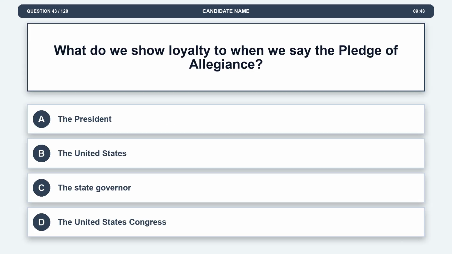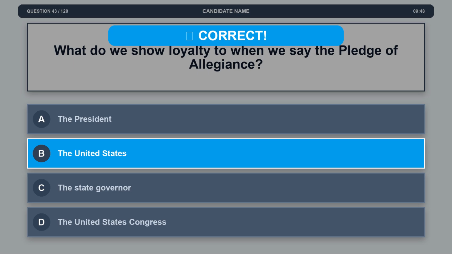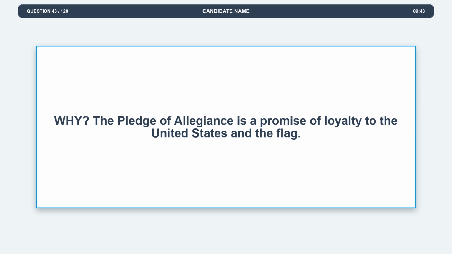Question 43. What do we show loyalty to when we say the Pledge of Allegiance? Option A. The President. Option B. The United States. Option C. The State Governor. Option D. The United States Congress. The correct answer is option B. The United States. Explanation. The Pledge of Allegiance is a promise of loyalty to the United States and the flag.